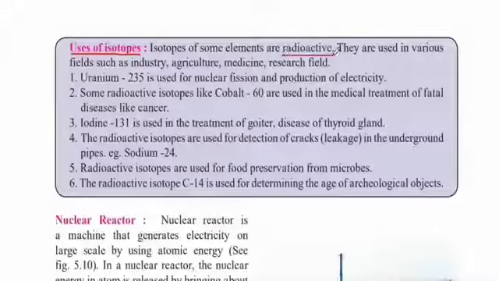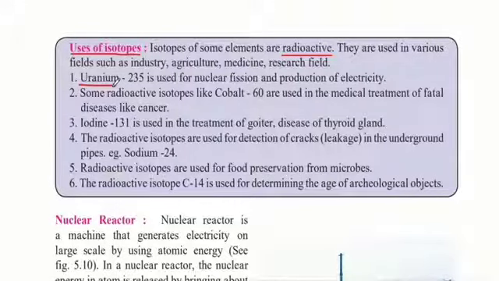Radioactive elements are those that emit radiation. If you remember, in Rutherford's scattering experiment, he used radioactive elements to emit the alpha particles that he used in his experiment. They are used in various fields such as industry, agriculture, medicine, and research. Here are some examples of radioactive elements.